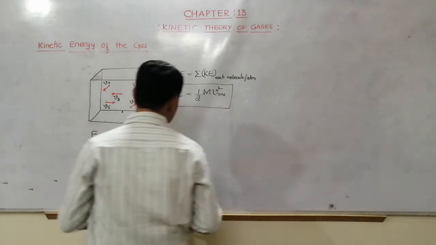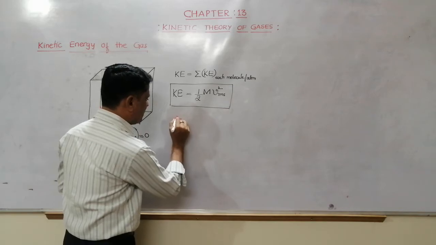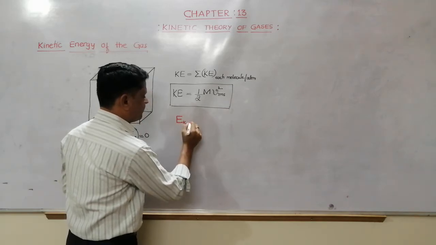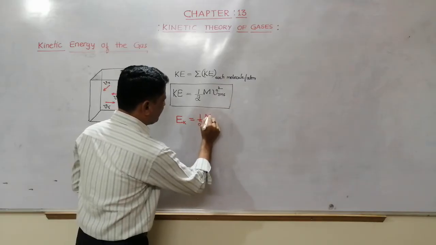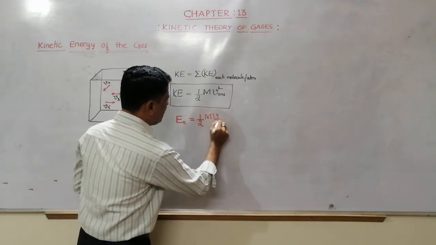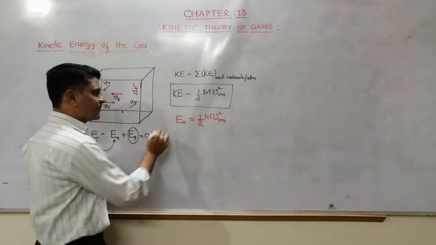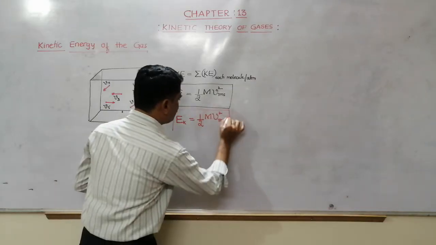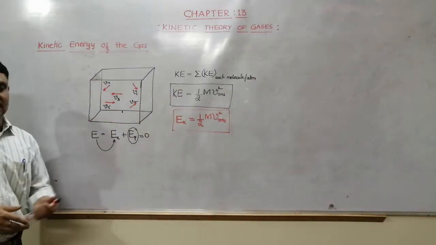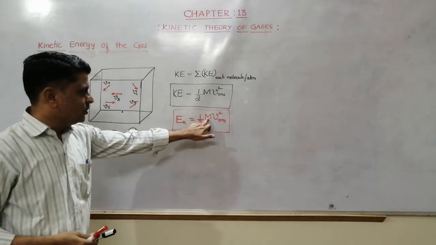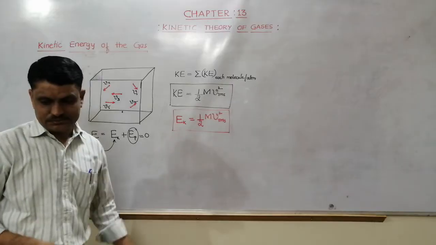Right. See here, I can represent this like this. Kinetic energy E suffix K is equal to half M v rms square. Okay, so this is useful in the next part. This is the kinetic energy of the gas, where M is the total mass of the gas.